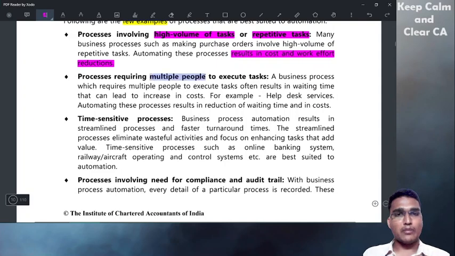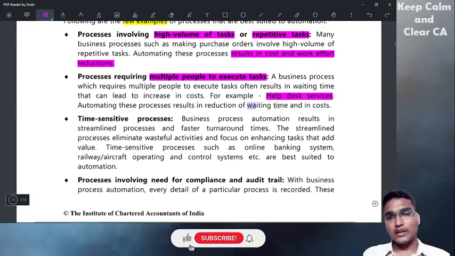Second, processes requiring multiple people to execute tasks. If a process requires multiple people to execute a task, then we have to take the help of machines and automation software, for example help desk services. Automating these processes results in reduction of waiting time and cost.